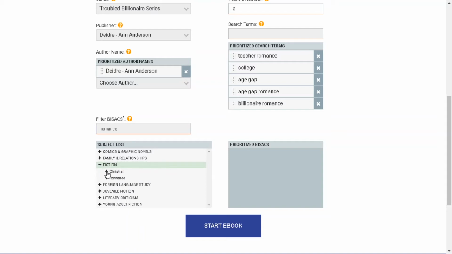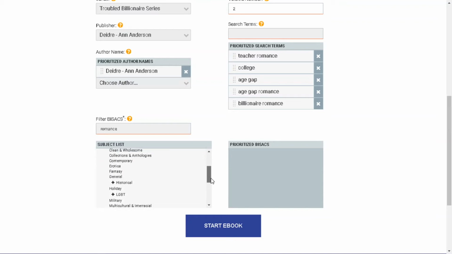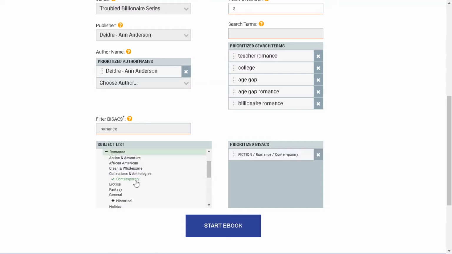All right, then you go into fiction, and you have two categories. You have Christian romance, and you have just general romance. Now, let's pick general romance for this one. If you are picking a Christian romance, then you go with that one. All right, and so we know it's a contemporary. Let's see if there's anything further here. Well, let's pick contemporary first, because we know we're writing a contemporary.